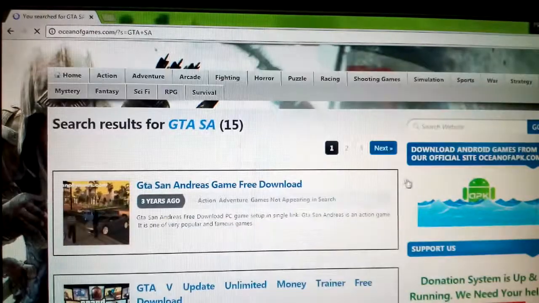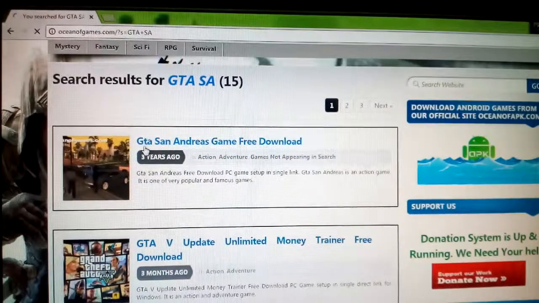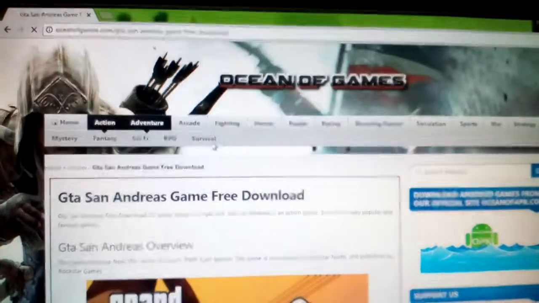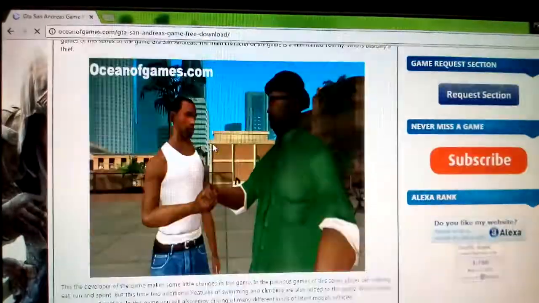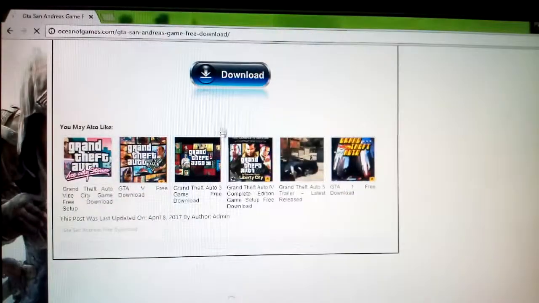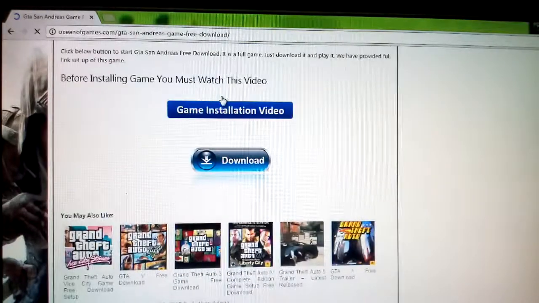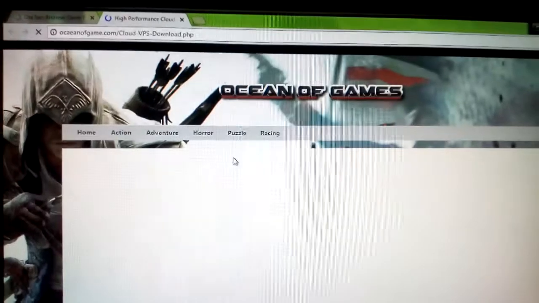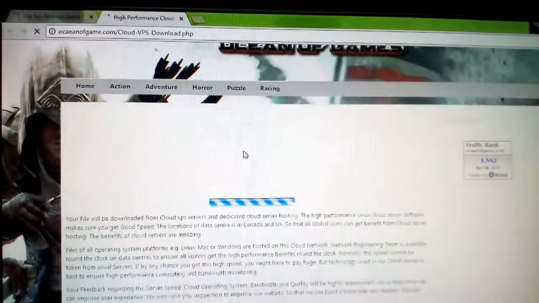There it is: GTA San Andreas game free download. You have to tap it and click download. Now it's loading. Wait for a second.